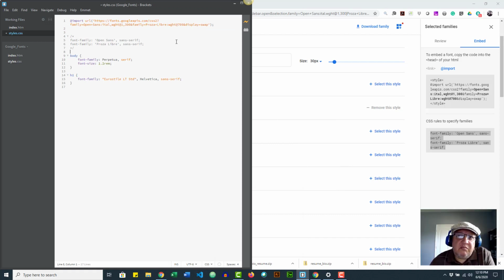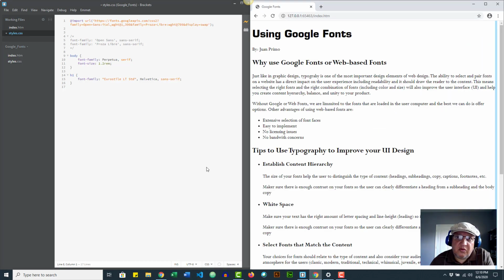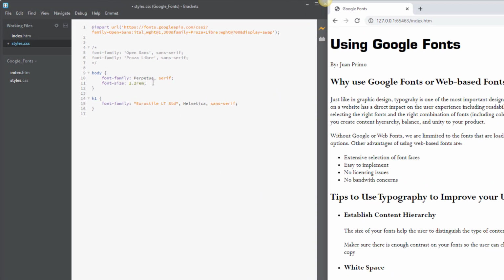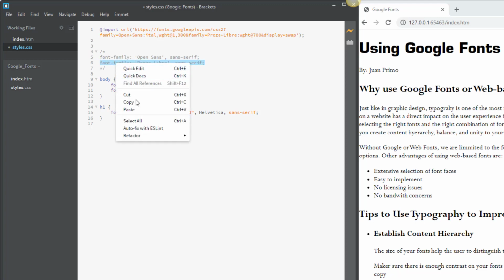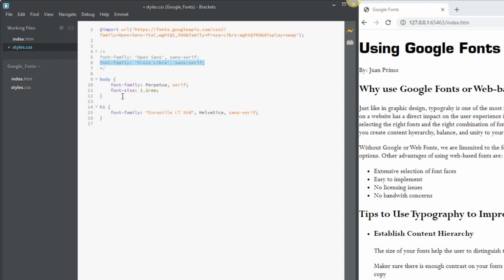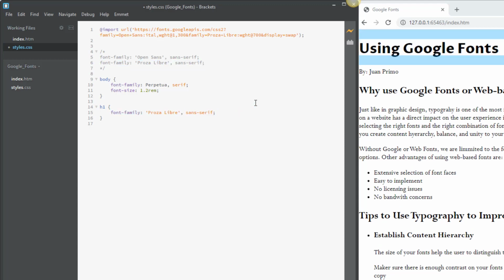So with that in mind, we have the link, and let me pull my preview window here. So we're ready to actually implement the fonts, which is the easy part. We said Prosa Libre was going to be for my headings, right? So I'm going to take this description here, select copy, and put it on my H1. I'm just going to replace what I have here, and it did it.